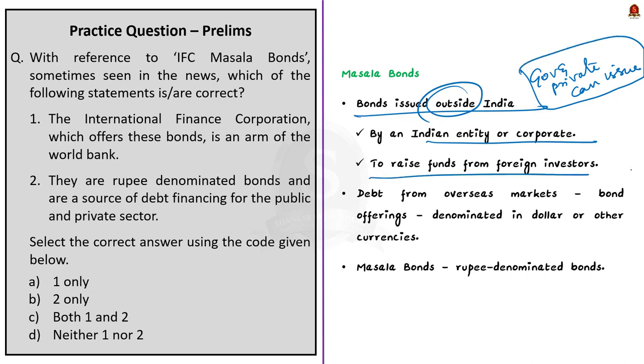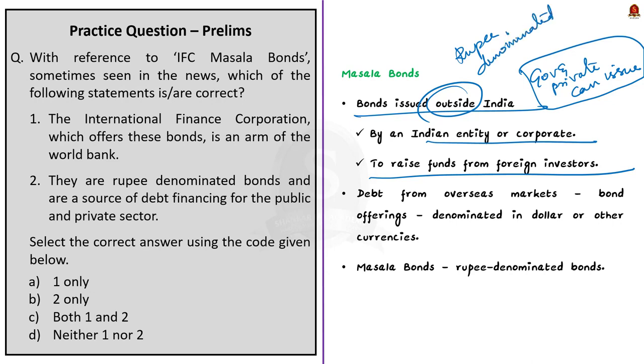This is not something new. Indian companies have been raising debt from overseas market for decades through bond offerings. And know that these borrowings through bond offerings are denominated in dollar or other currencies. Masala bonds, on the other hand, are rupee denominated bonds. That is, the fund would be raised from overseas market in Indian rupees.